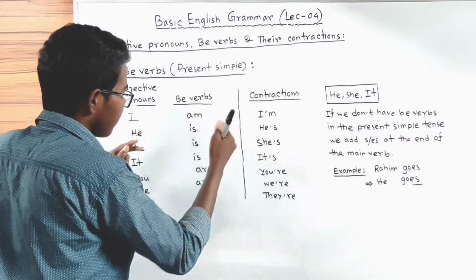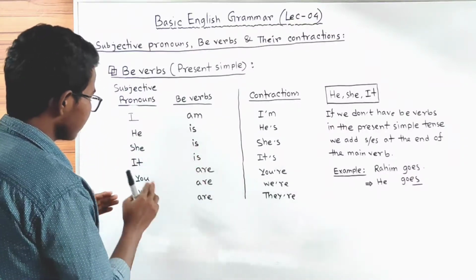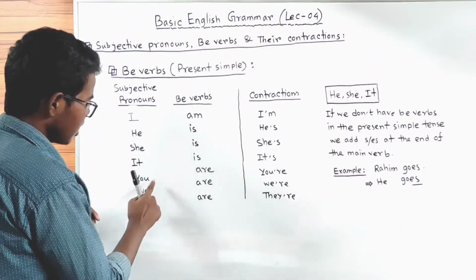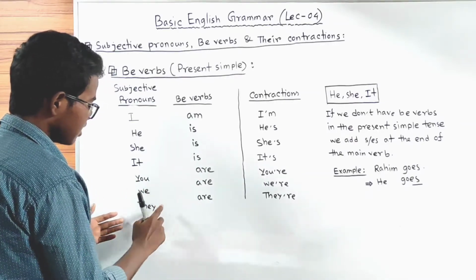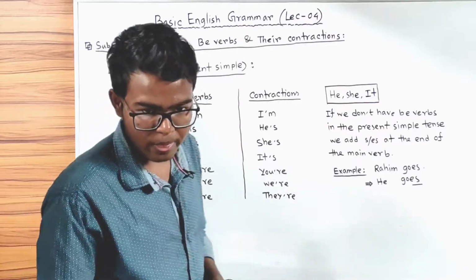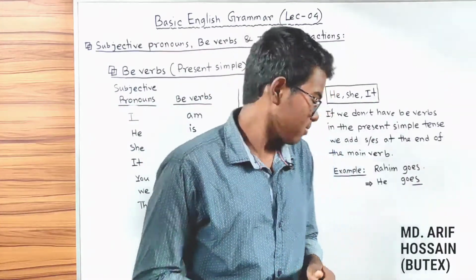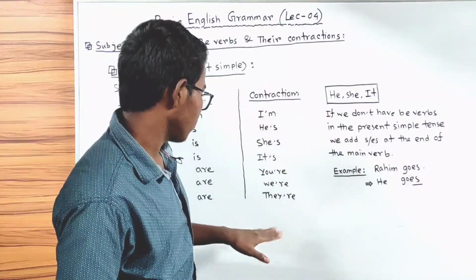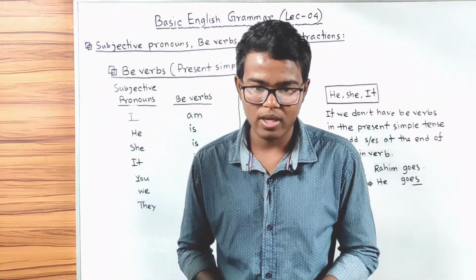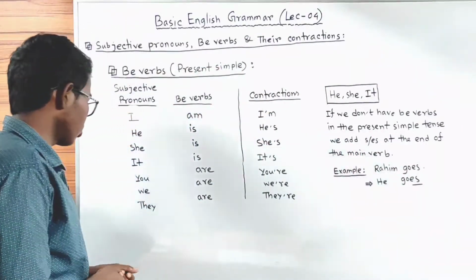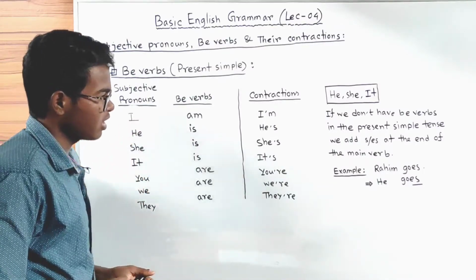I am, I'm. He is, he's. She is, she's. It is, it's. You are, you're. We are, we're. They are, they're. We often use contractions in our daily conversations, and these contractions will make our daily conversations smarter and more presentable.